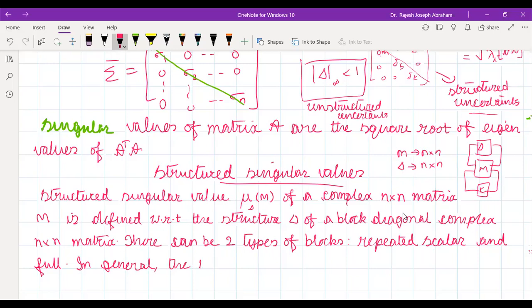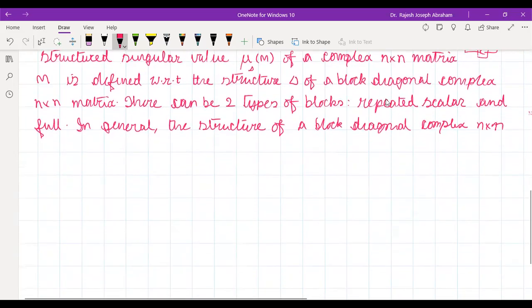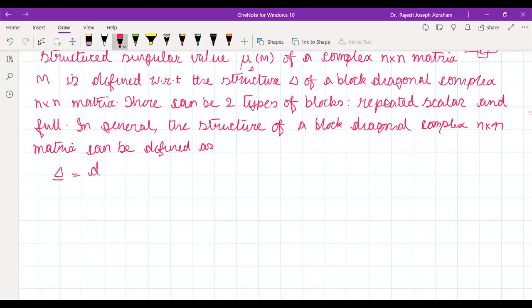Okay. In general, the structure of a block diagonal complex n cross n matrix can be defined as this. This is the perturbation that we are considering. Okay, this is the family of perturbation that we are considering. So it will be a diagonal thing. Okay, so there can be repeated scalar as well as full block.